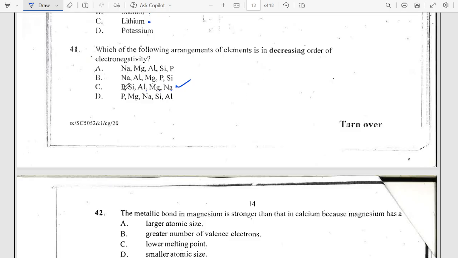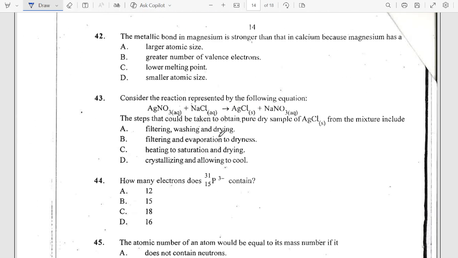Of course, you can see that this is a group 5 element, group 4, group 3, group 2, group 1. It works like that. Now, number 42 says the metallic bond in magnesium is stronger than that in calcium because magnesium has a greater number of valence electrons? No. Low melting point? No. The answer is simple. It is the smaller atomic size.